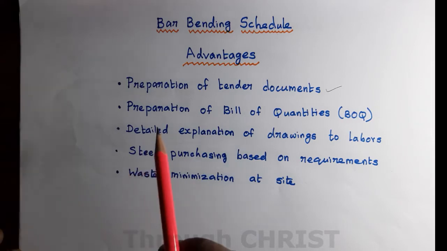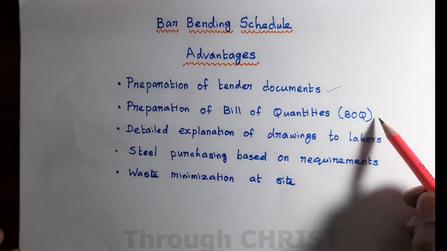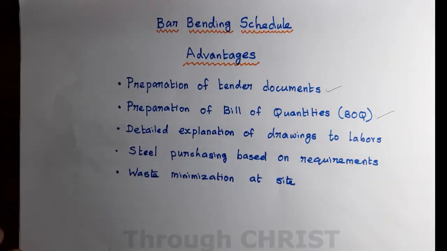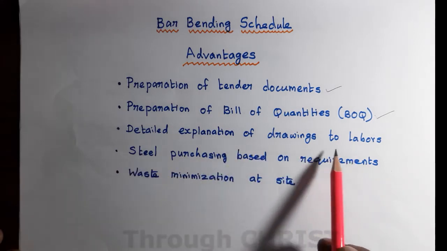Second one is preparation of bill of quantities. Any project involves the client organization as well as contractors. The contractor has to prepare how much steel they have worked. Bar bending schedule helps to prepare the bills for how much quantity they have worked, as well as to check and verify the bill raised by the contractor based on the drawings.